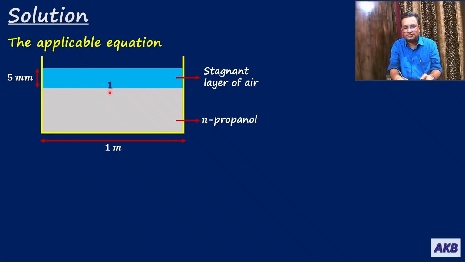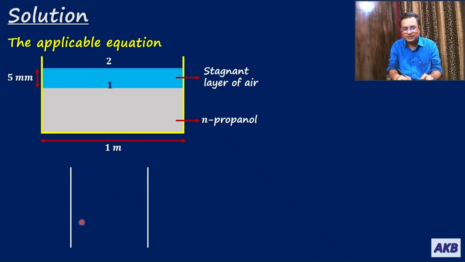The top surface of N-propanol let be plane 1, and the top surface of that stagnant air layer let represent plane 2. So diffusion is taking place from plane 1 to plane 2.